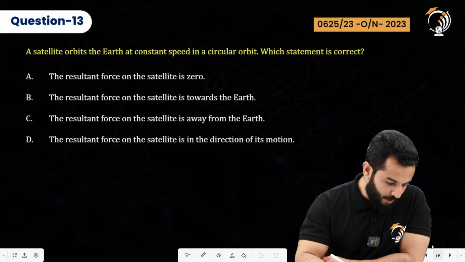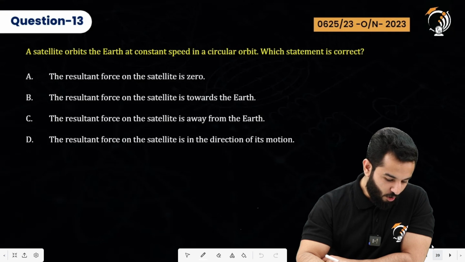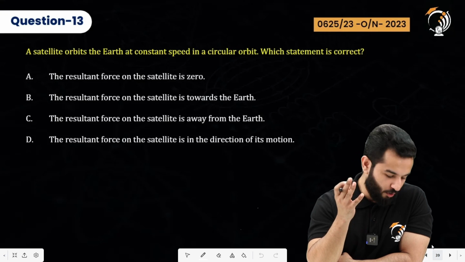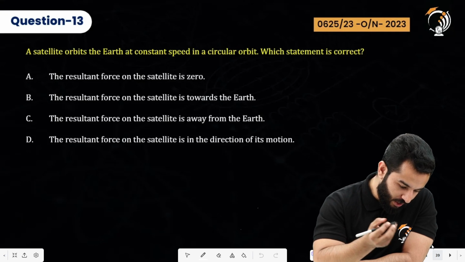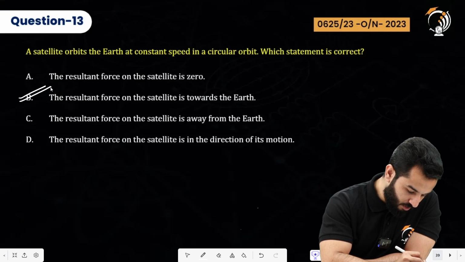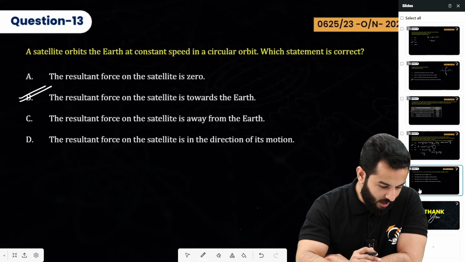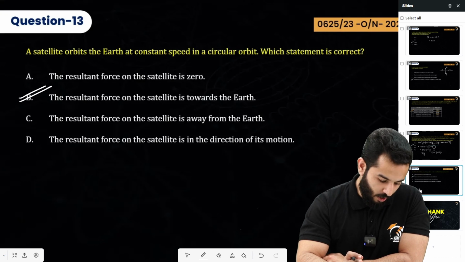A satellite orbits the Earth at constant speed in circular motion. Which statement is correct? The resultant force on the satellite is 0. The resultant force on the satellite is towards the Earth. I think this question is not related to this topic, but still we are going to cover it. The resultant force is going to be towards the Earth, because centripetal force acts towards the center of the Earth, right? So there's only one question that was not related to the topic, but still we have finished it.